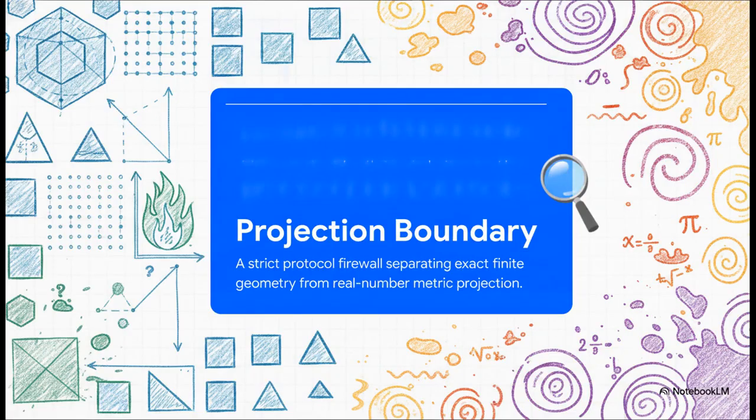Now, to pull this off without cheating, the source code sets up what it calls a projection boundary. You can basically think of this as a super strict protocol firewall. On one side of the firewall, you've got perfectly exact finite geometric structures, points, lines, shapes that you can count precisely. But on the other side, that's where you find the messy, continuous world of real numbers, fractions, and square roots. We have to completely build our perfect machine on the geometric side before we ever cross that boundary to get our real number pi.